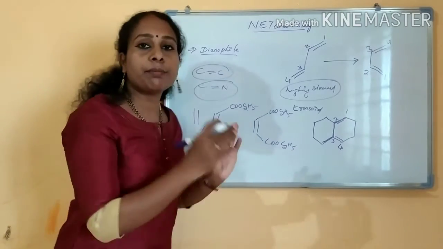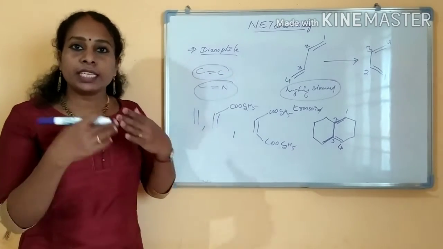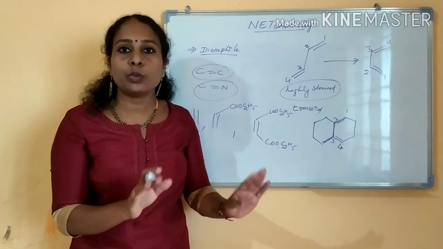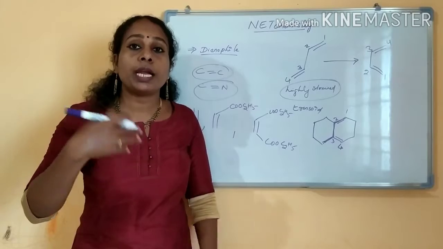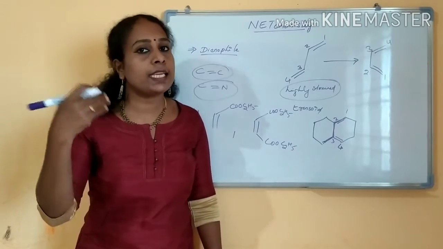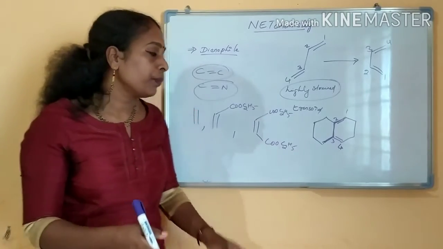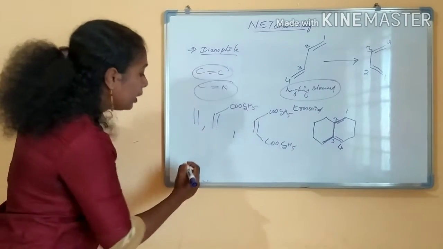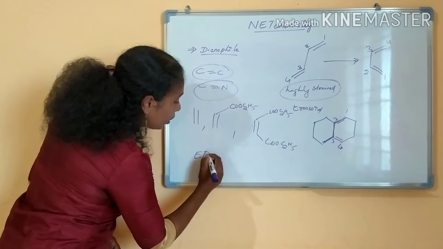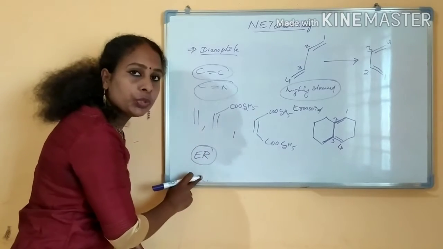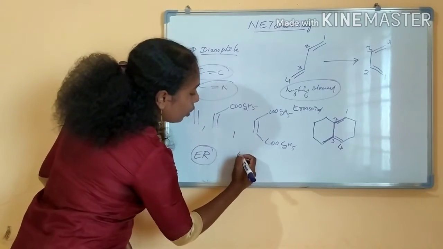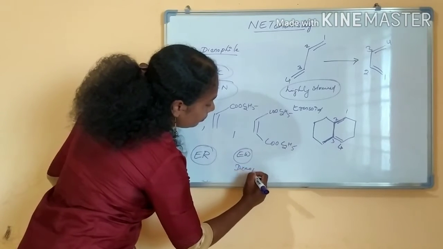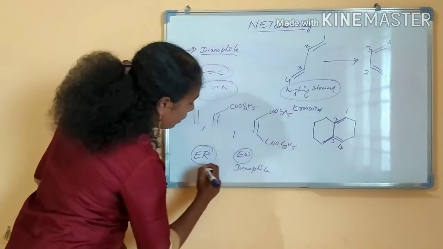Otherwise, if it is simply a double bonded system, with no electron withdrawing group substituted, this will not take place at room temperature. Either a higher temperature or a Lewis acid catalyst will be required. The condition for a Diels-Alder reaction to happen is that an electron releasing group should be substituted at the diene, and an electron withdrawing group at the dienophile. Then the reaction will be maximum.